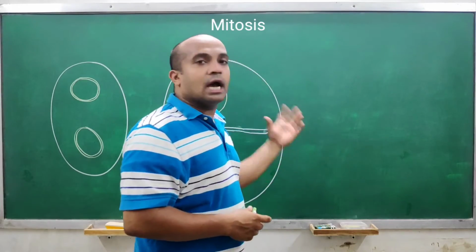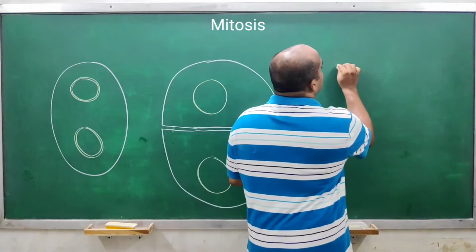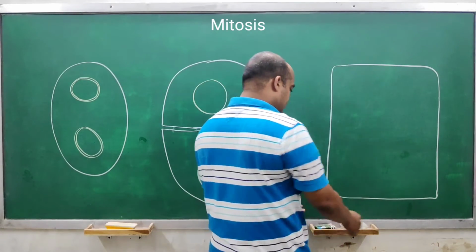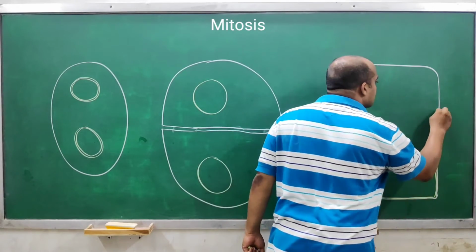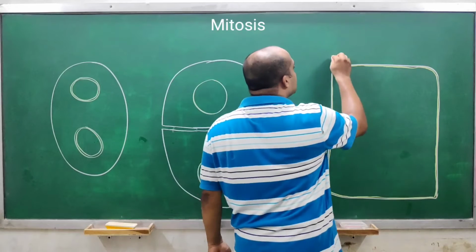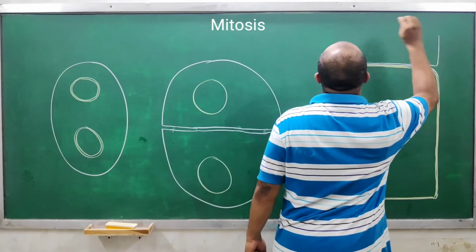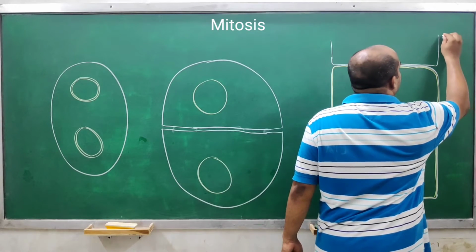And this chemical, calcium pectate, is helping two cells to adhere with each other. Understood? So let's see how cytokinesis is occurring in plant cell. Let's say this is primary cell wall. Between primary cell walls of two cells, there are gaps.